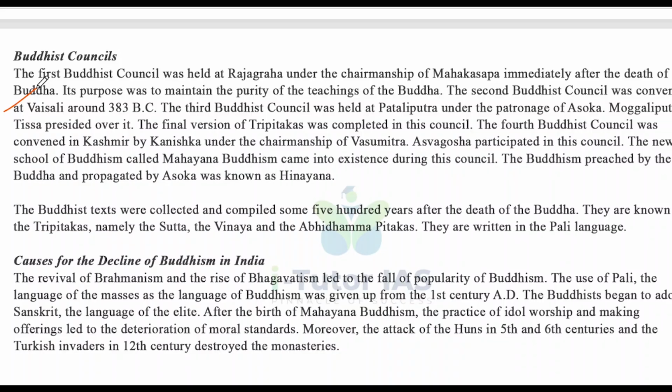The Buddhism preached by the Buddha and propagated by Ashoka was known as Hinayana. So Hinayana Buddhism and Mahayana Buddhism, two kinds of schools.